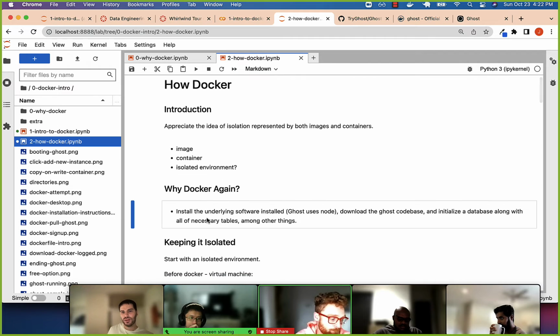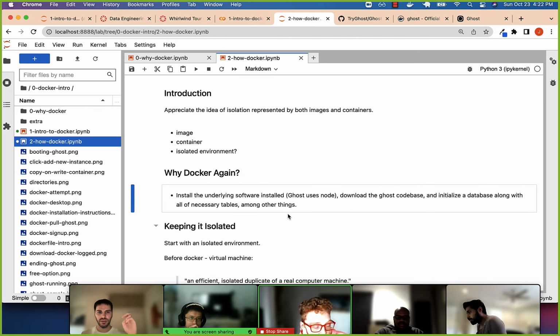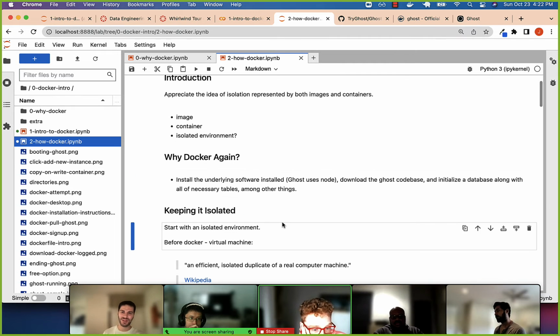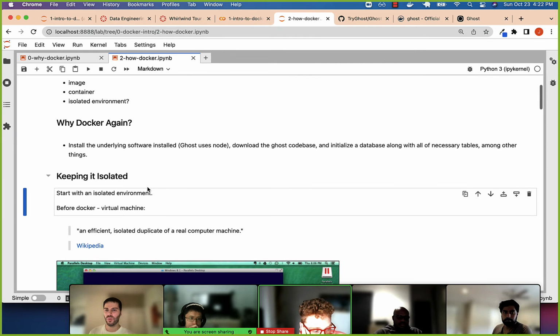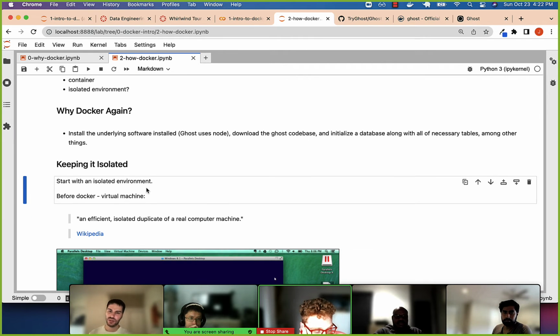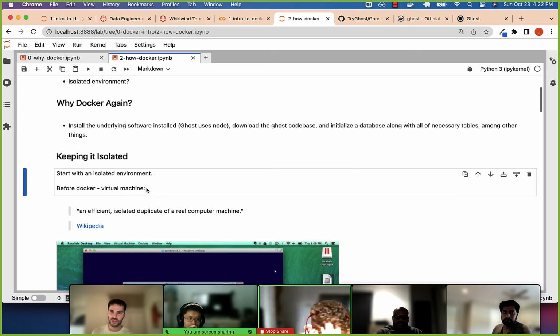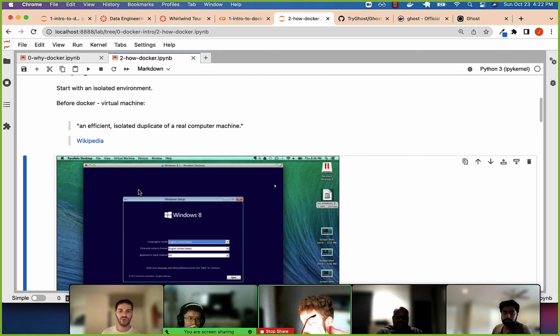All right. So again, we use Docker to download all the dependencies to get a piece of software up and running, and ensure that it really works every time, which is a dream. It doesn't necessarily happen, but a lot of the times it does. So a way to think about why Docker and how it works is to go back before the days of Docker. Before Docker, you would use a virtual machine. Some of you have probably used one, right?